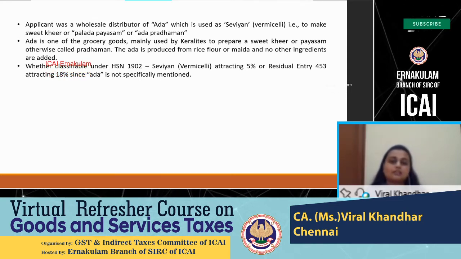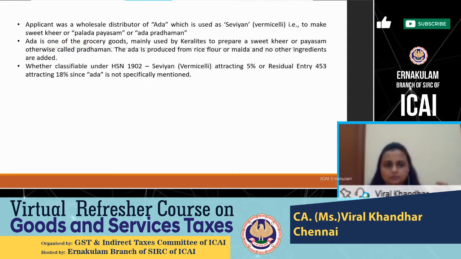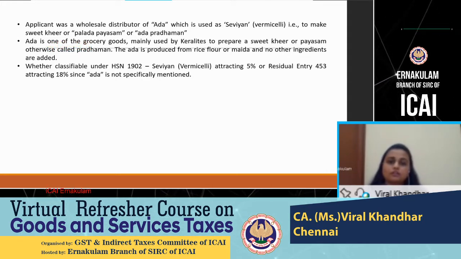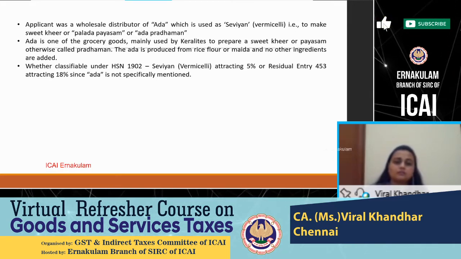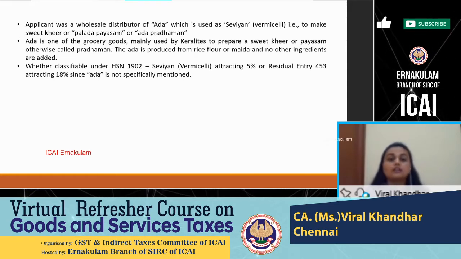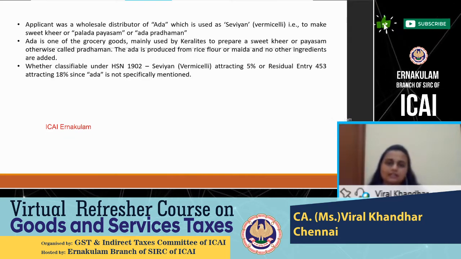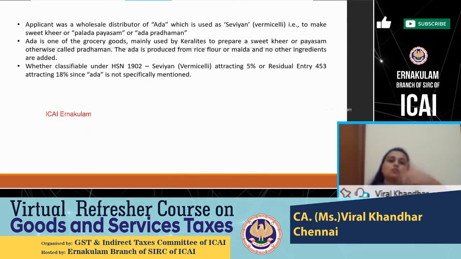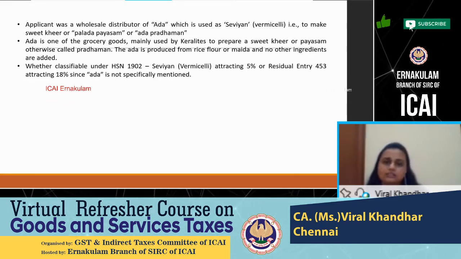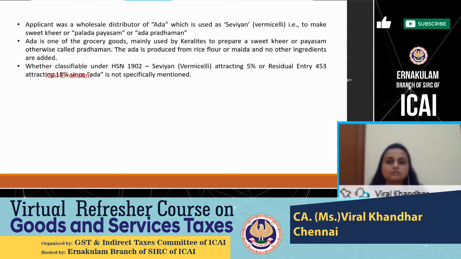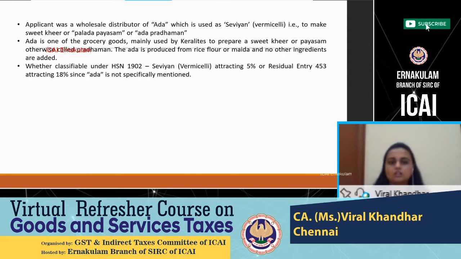So we know this adai, I'm sure you will have more knowledge than me. This adai is being used in this payasam, which is made out of rice flour, maida basically. So this applicant was trying to classify and find out what is the HSN code of this adai. We know that in Kerala as such, it is known as adai. But if you see the northern parts of the country, this product is colloquially referred to as sevaya, or the English version known as vermicelli.